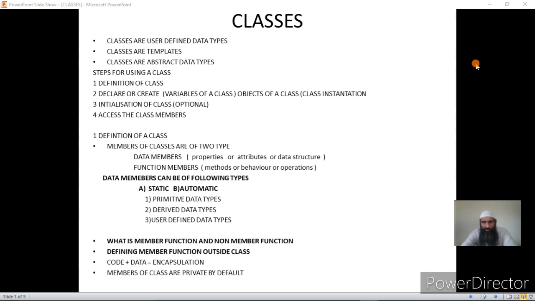By operations we mean functions or methods or behavior. So the concept of the class is seen in the real world also, and in order to solve the problems of the real world we have the classes concept in C++.